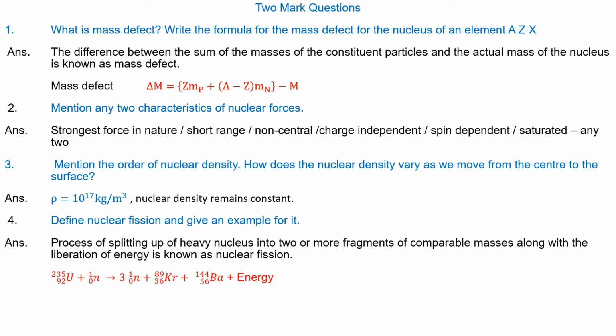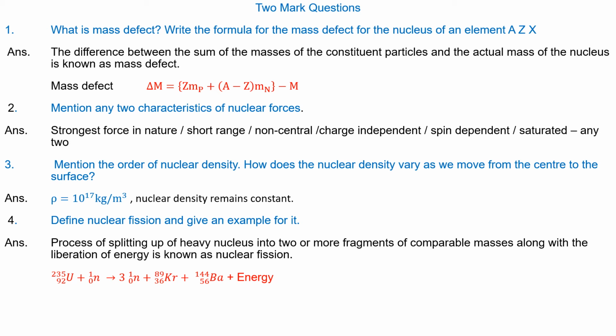2 mark questions. Question number 1. What is mass defect? Write the formula for the mass defect for the nucleus of an element AZX. Answer. The difference between the sum of masses of constituent particles and the actual mass of nucleus is known as mass defect.